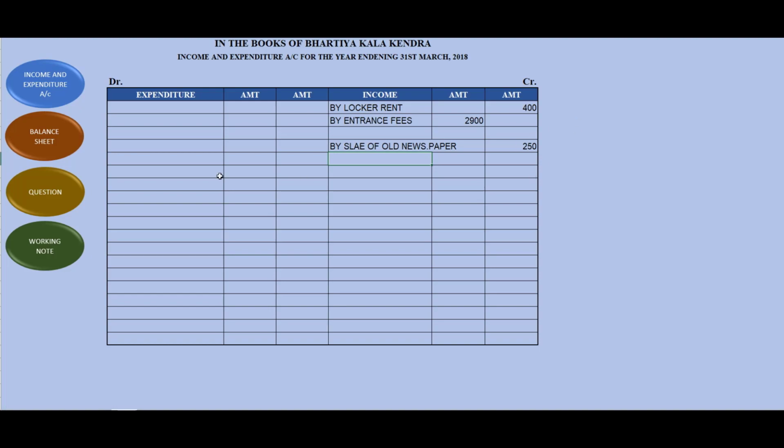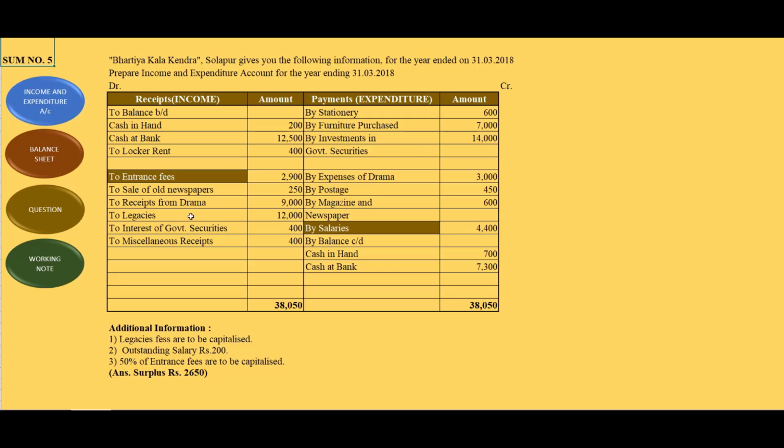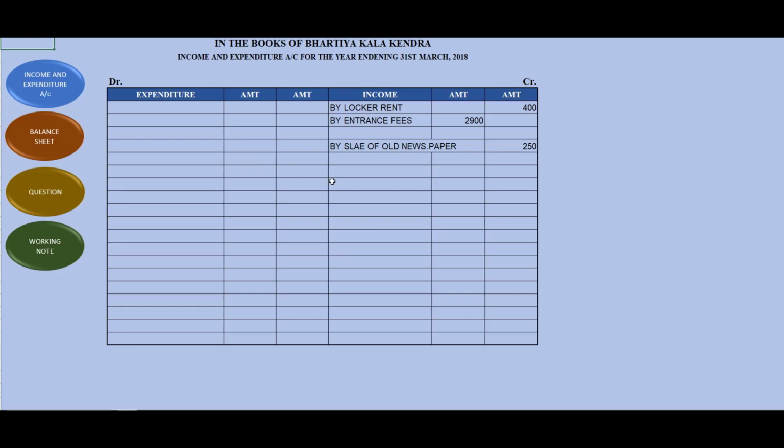We'll check the amount once again. Yes. Then receipts from drama 9,000. By receipts from drama 9,000. No adjustment is there, that's why it will be recorded in the outer column.